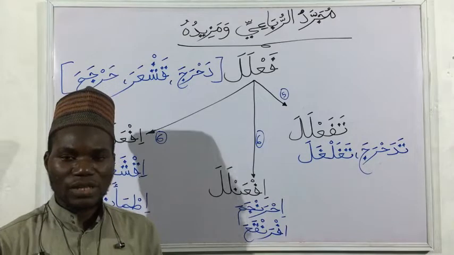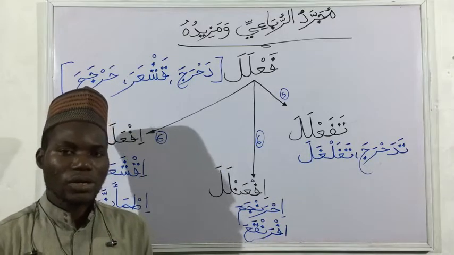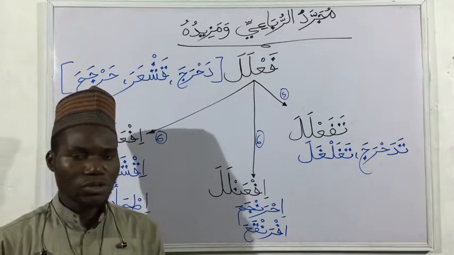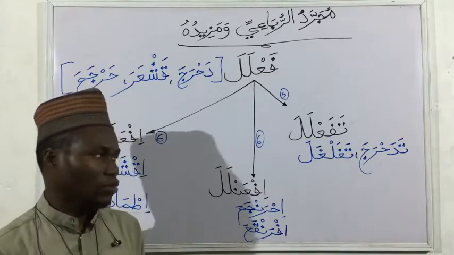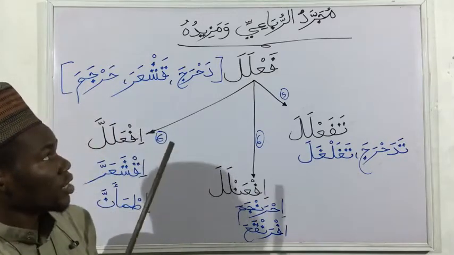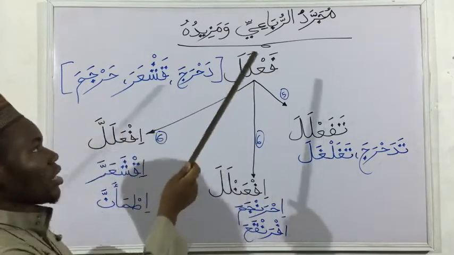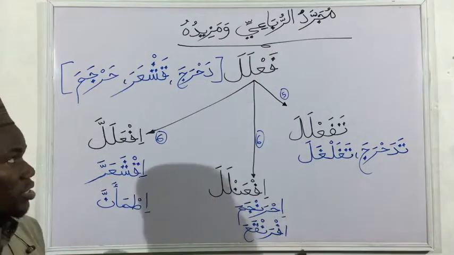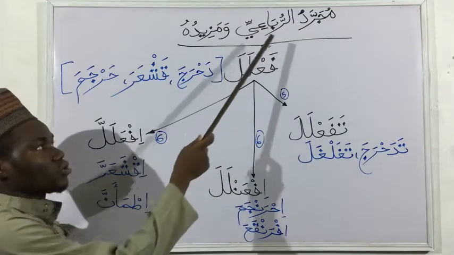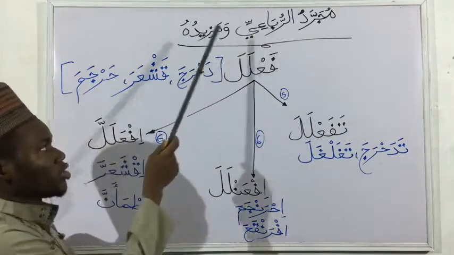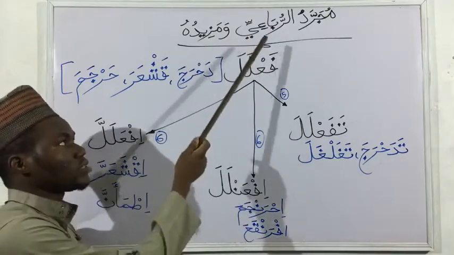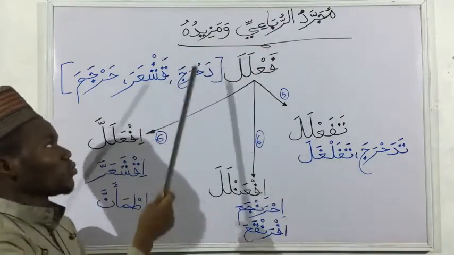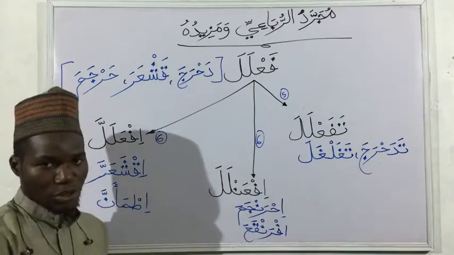Amen. Now, alhamdulillah, we thank Allah subhanahu wa ta'ala who has spared our lives to this moment. We ask Him to bless our endeavors. Amen. Now, inshallah, tonight we are going to be looking at the continuation of the Mujarrad and Mazid. So tonight we are looking at Mujarradul Rubai wa mazidah, meaning the four-letter radical verb and its increments.